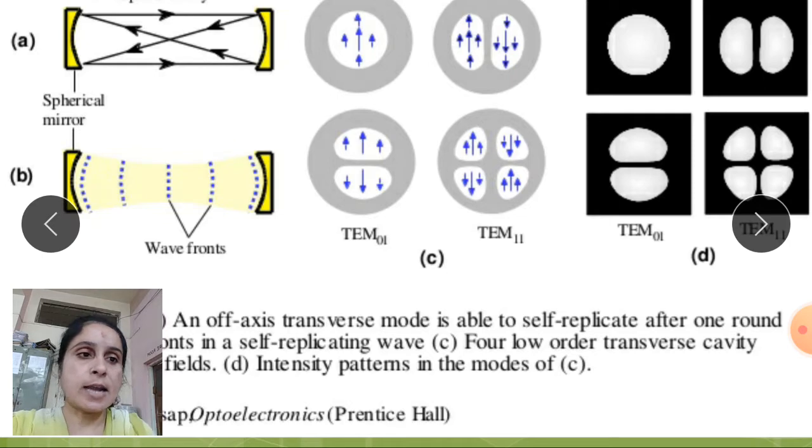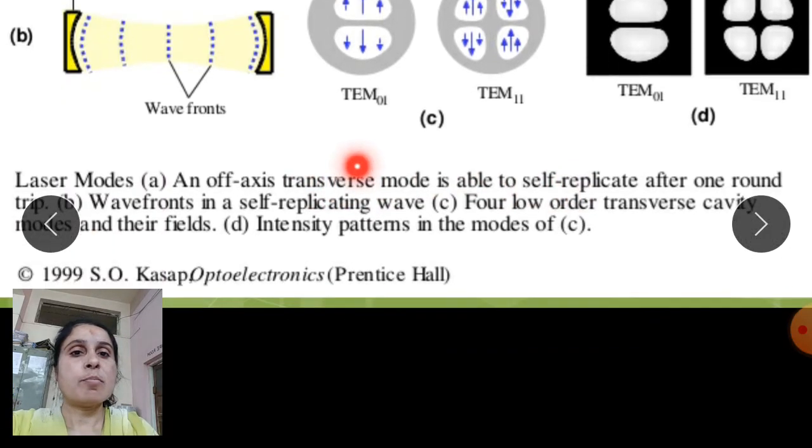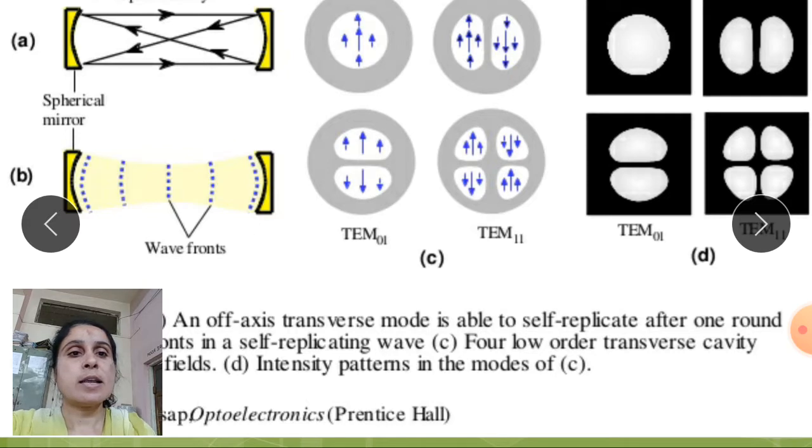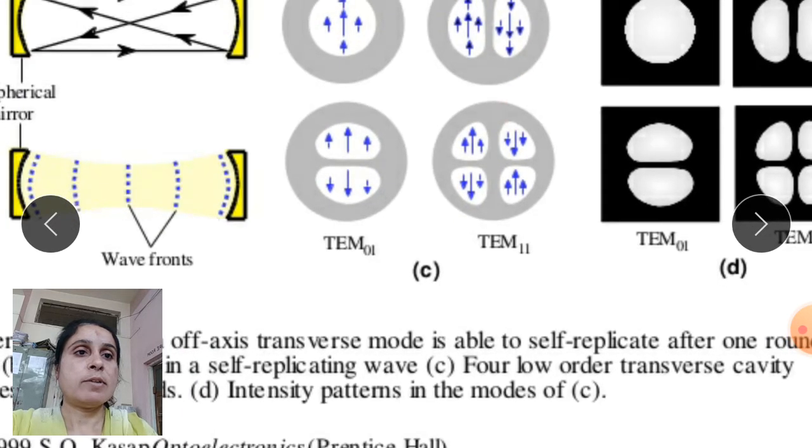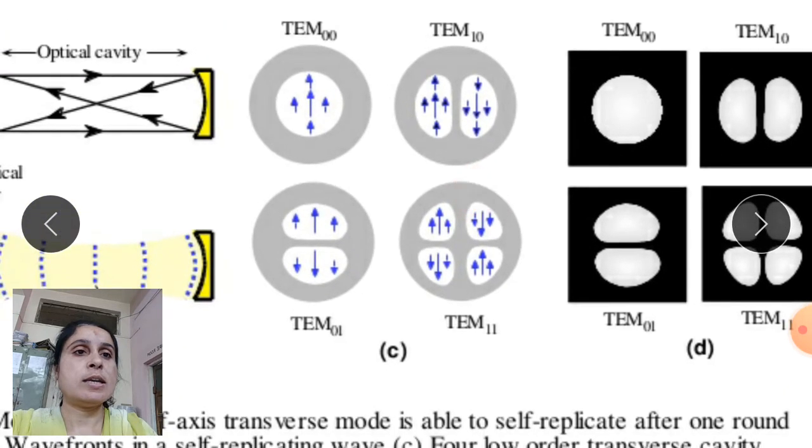The first figure indicates that, and we get a component of wavefront that is self-replicating, so the waveform is generated. In the third figure, C, we get the 4 low order transverse cavity modes. See in that figure, those are the low order transverse cavity modes. In the TEM modes, the transverse cavity is generated in a 4 row formation: TEM 0 0, TEM 1 0, TEM 0 1 and TEM 1 1.